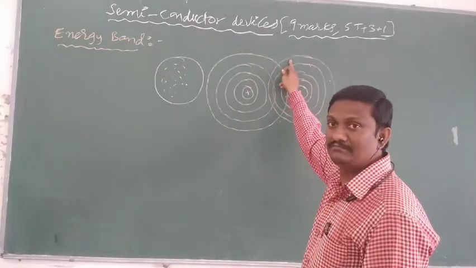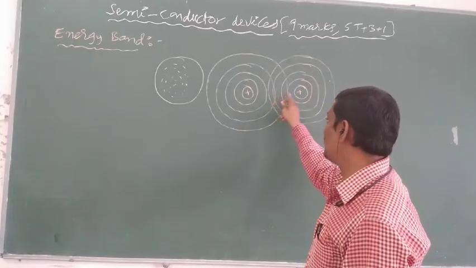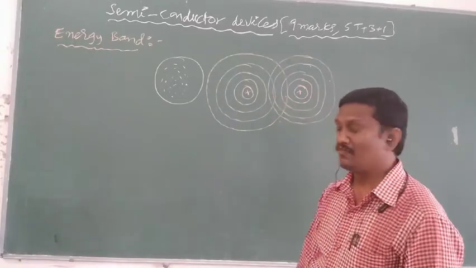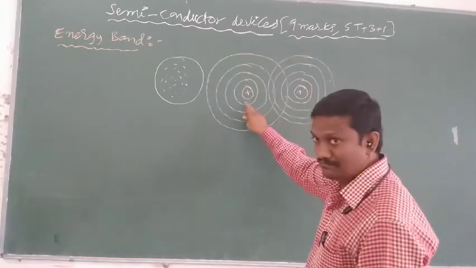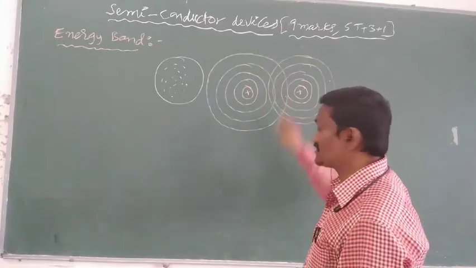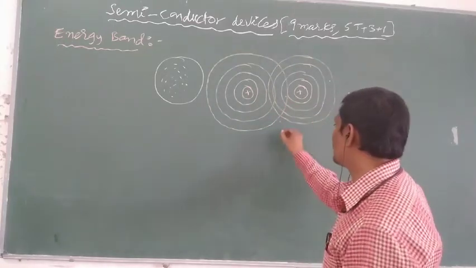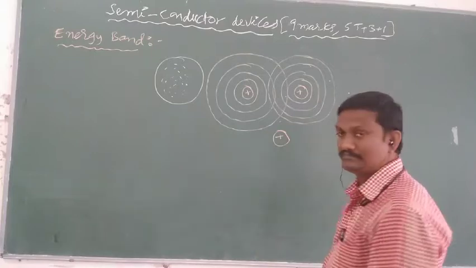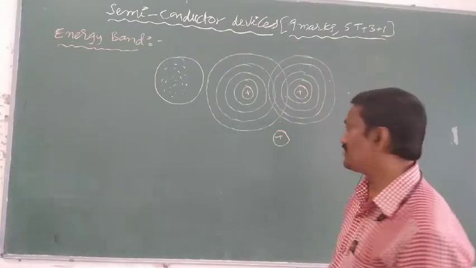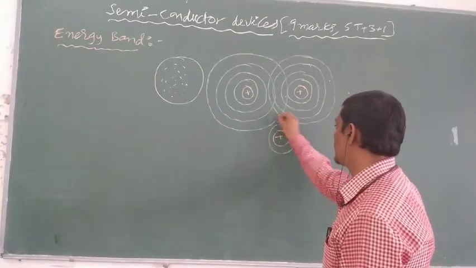Overlapping of energy levels will take place. You can also consider one more atom, with a center of positive charge and electrons revolving around it in circular orbits.